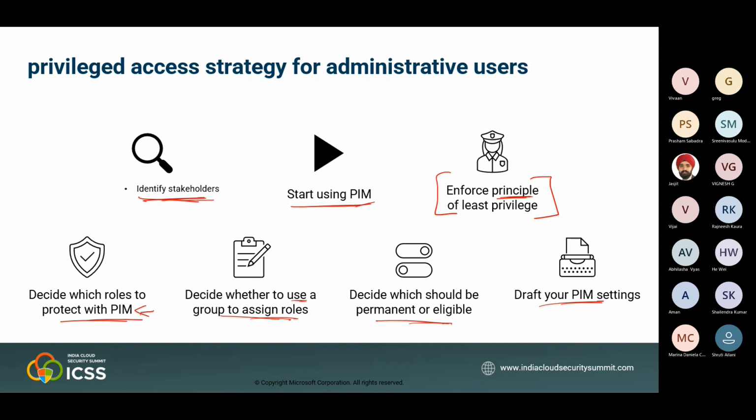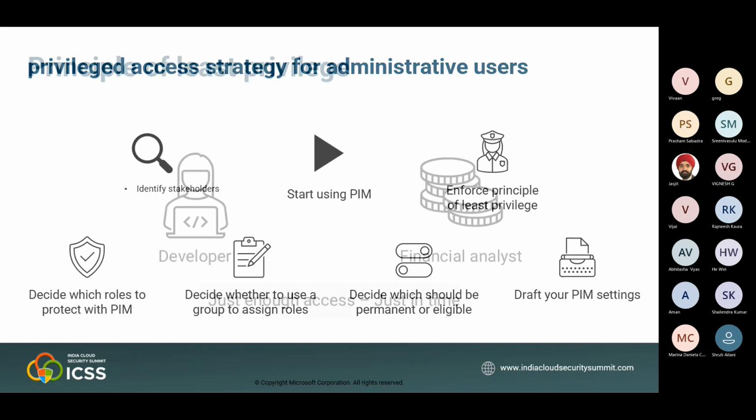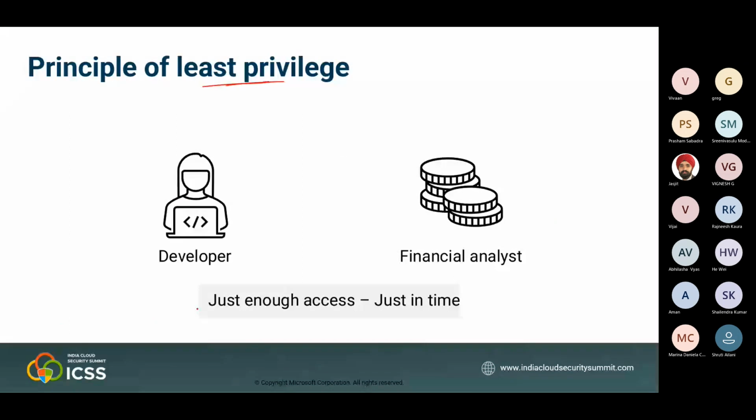And also the principle of least privilege. For that, I have taken this slide to understand just enough access and just in time. So the roles, requirements and access for the developer and for the financial analyst are different. So what you are assigning to user A will be different from user B. Maybe this financial analyst requires 24-hour access to specific resources, but the developer will not require this particular time period of access. The developer requires only limited time access.